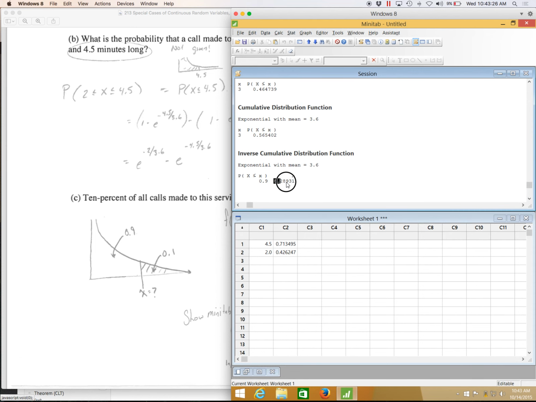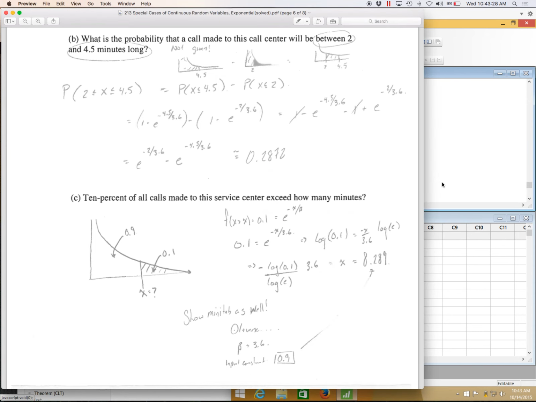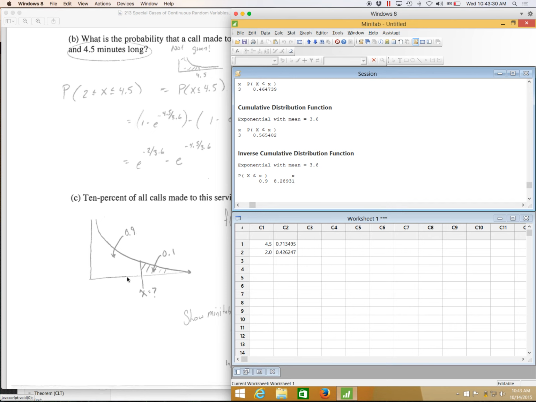Here we can solve it. It says 90% of the time calls will last less than 8.3 minutes-ish. Another way of saying this is that the top 10% of calls will last longer than 8.3 minutes. So that's what I'm saying here: the top 10% of the calls will last longer than 8.3 minutes.